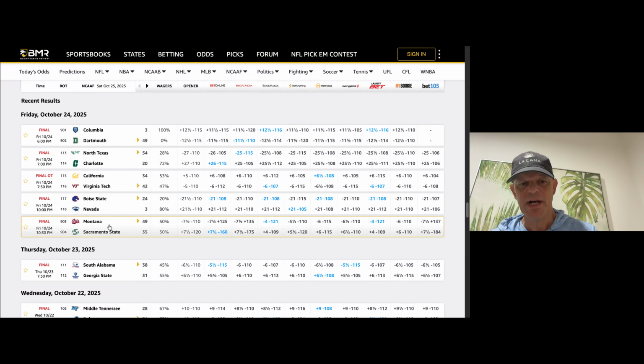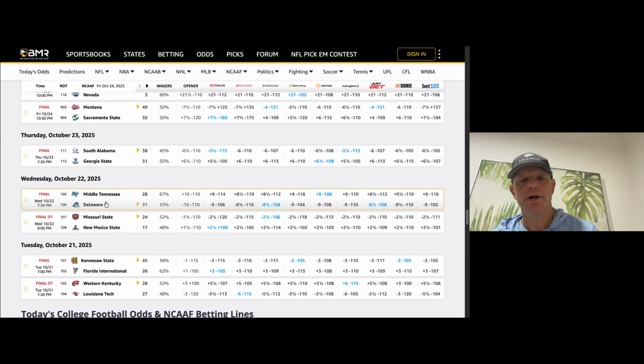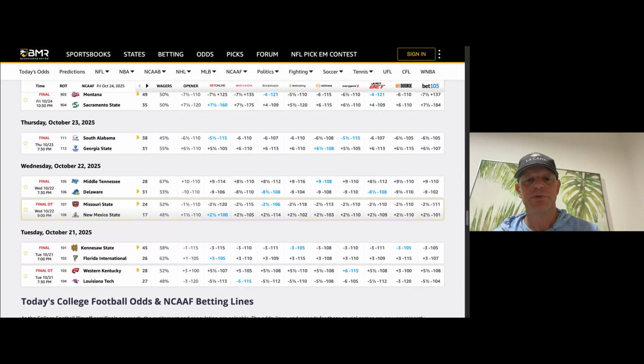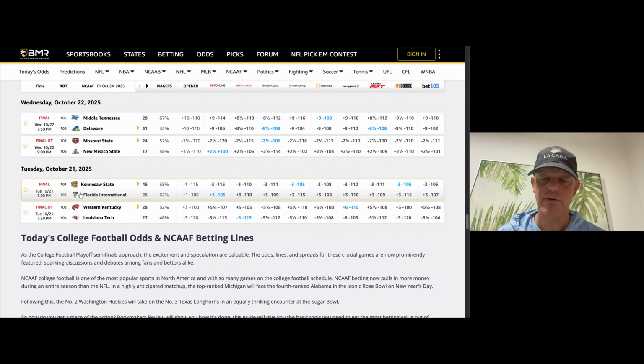Montana, Sacramento: Montana wins and covers. South Alabama wins and covers. Delaware won, but they didn't cover, so the spread came into play on that game. Missouri State was -2.5. They win and cover. Kennesaw State wins and covers. Western Kentucky wins and covers. So the spread only mattered in one game.